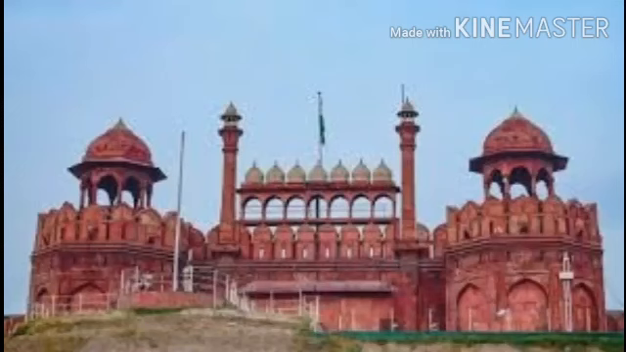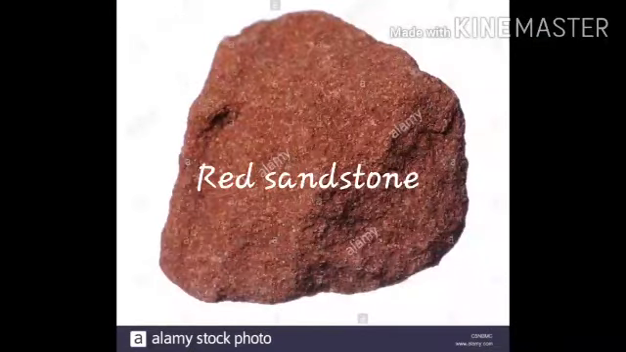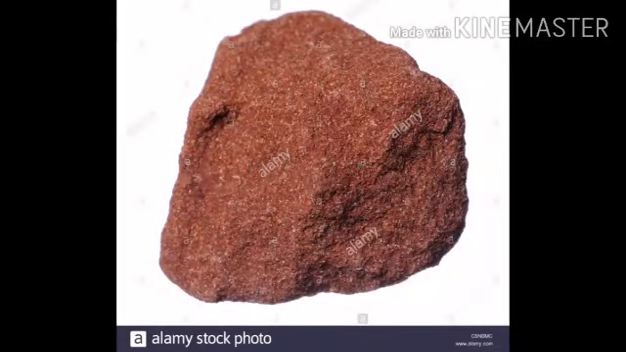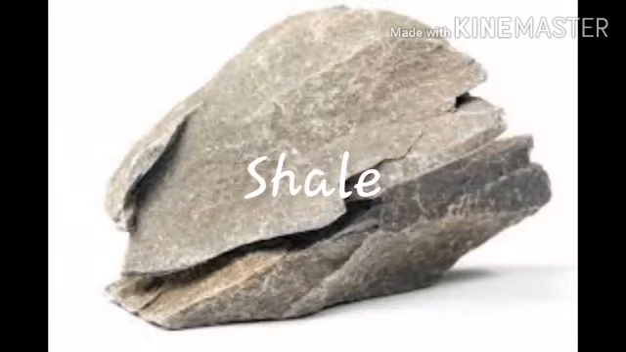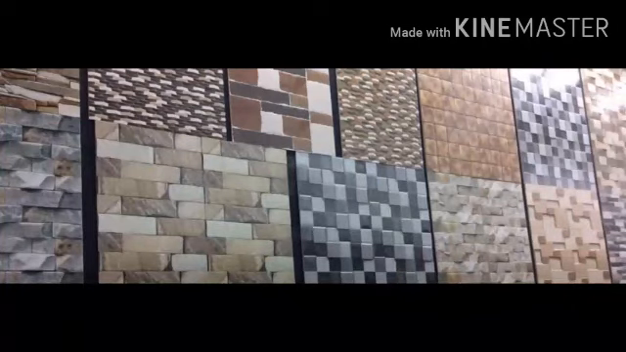Now we know this is the picture of the Red Fort in Delhi, India. Do you know it is made up of one type of sedimentary rock? Yes, it is made up of red sandstone. Well, this is shale. This is also one type of sedimentary rock. It is made by the deposition of mud and clay. Shale is used in the making of tiles.